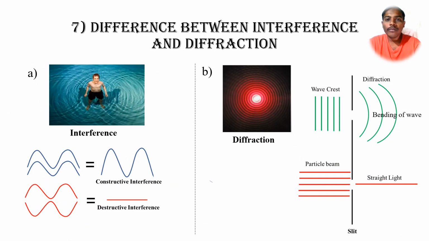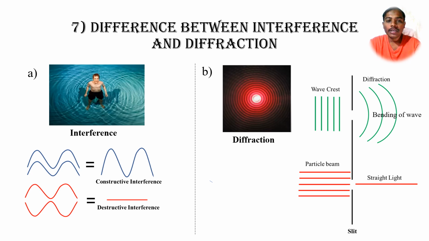With the assumption of the wave nature of light, we can prove the interference and diffraction terms. So what is meant by interference and what is meant by diffraction, we can see in this slide. In figure A, we can see a man standing inside the swimming pool. There is some fringing pattern there. So those kinds of patterns we can call interference.